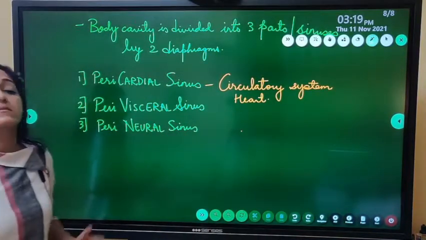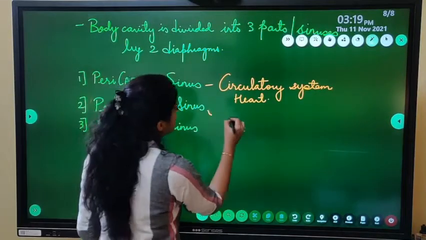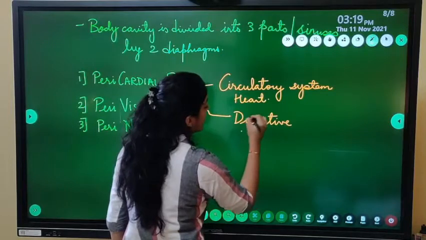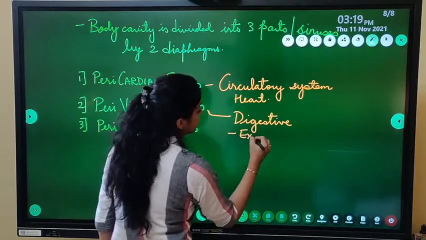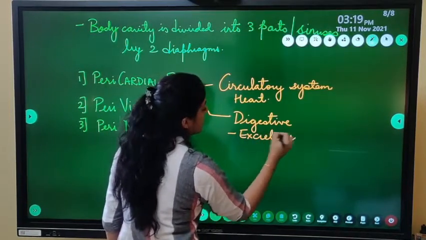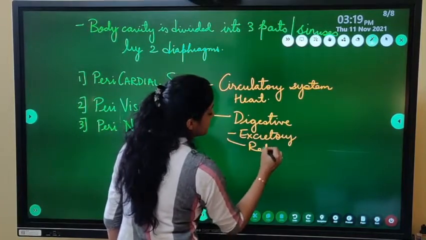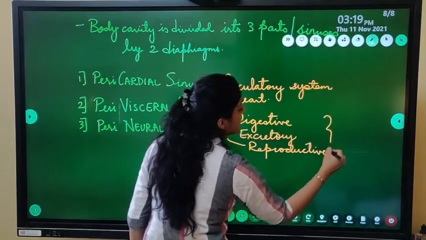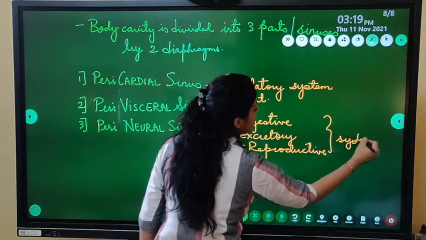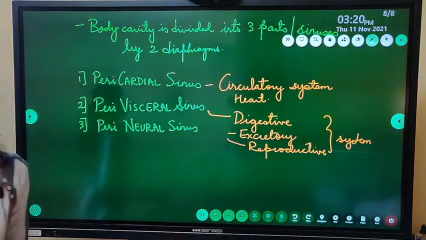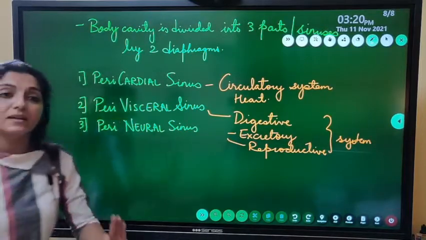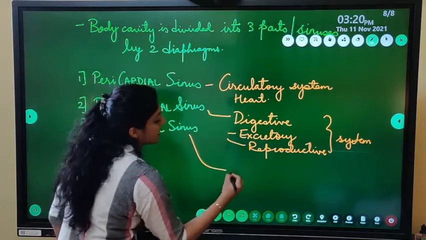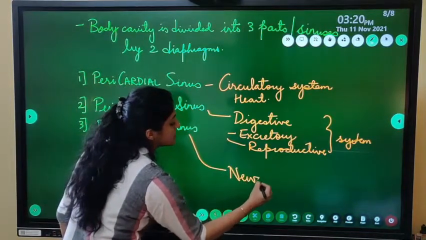Perivisceral sinus, the visceral system, यहाँ पे आएगा digestive system, excretory system, reproductive system. All these will be present in the perivisceral sinus. बीच में प्रेजेंट रहेंगे ये सब. एंड नाउ द थर्ड, बाय द नेम इटसेल्फ, पेरीन्यूरल साइनस में रहेगा नर्वस सिस्टम.